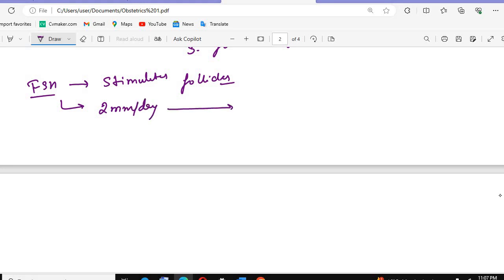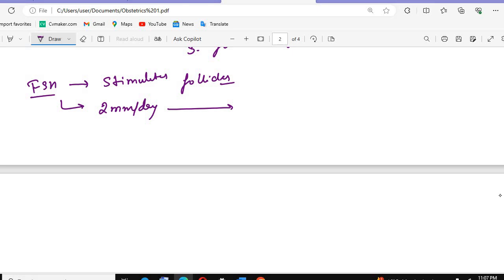Okay, follicle stimulating hormone. I told you what follicle stimulating hormone does: it stimulates the follicles. So in follicular formation, the follicles grow 2 mm per day, each day 2 mm per day.